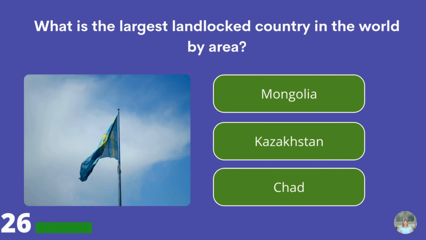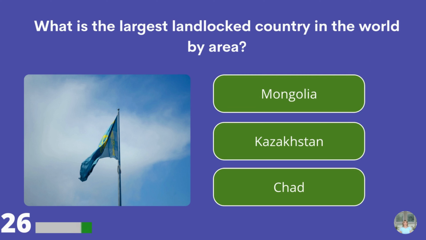What is the largest landlocked country in the world by area? Mongolia, Kazakhstan, or Chad? Kazakhstan.